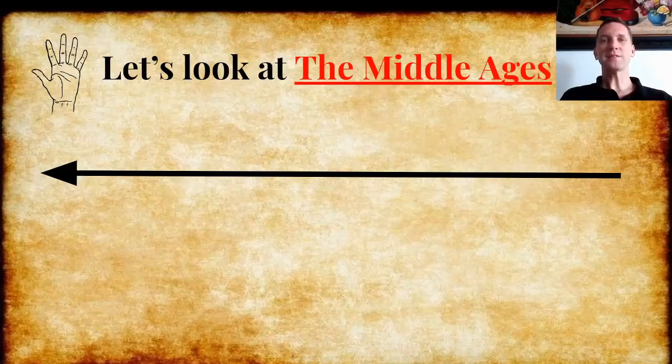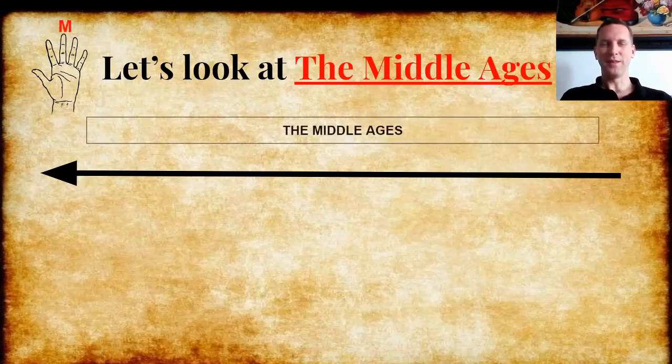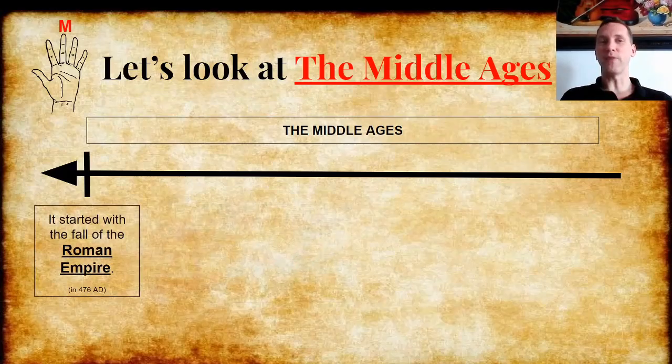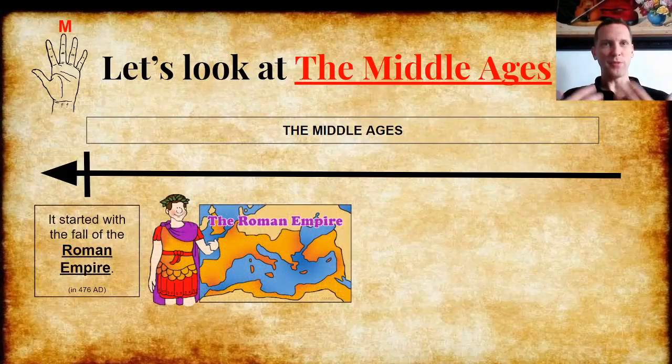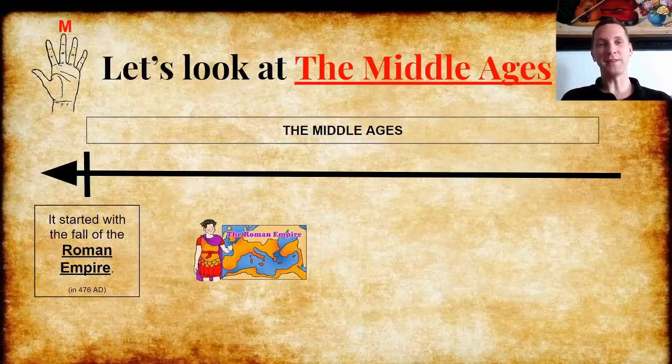All right, let's look at the Middle Ages. On our hand of PAMMC, it's the letter M. So now on our timeline, it's the Middle Ages. When did it start? Well, it started with the fall of the Roman Empire. Remember, the Romans were a civilization that lived in ancient history, but like all empires, one day it ended.